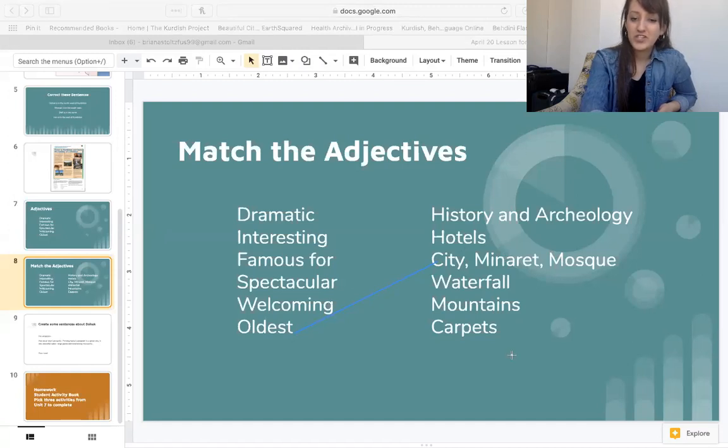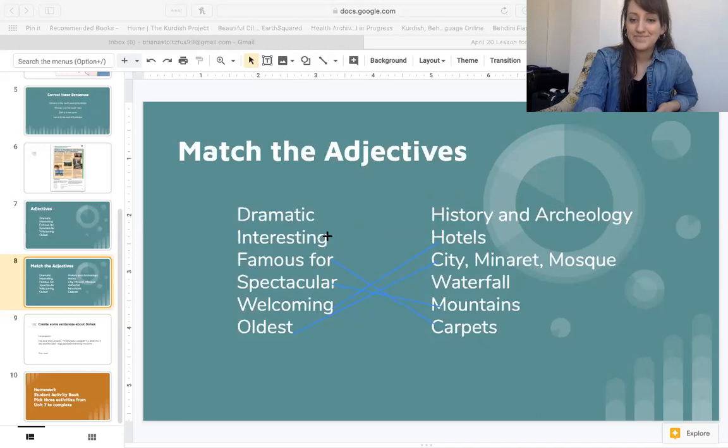Welcoming. Which location should be very welcoming? Remember it said hotels are very welcoming. Spectacular. Which location can we call spectacular? I think the mountains are spectacular. Which option could we call famous for? Is Kurdistan famous for waterfall? Is Kurdistan famous for carpets? Is Kurdistan famous for history and archaeology? Well, they do have a lot of history and archaeology, but they're famous for carpets.